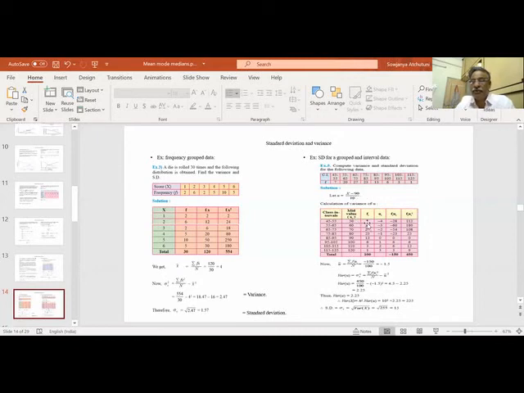By doing this, what I am getting for ui is minus 4, 3, 2, 1, 0, 2, 2. Now it is easy for me to do fi ui, and fi ui square. I made it easy. So sigma fi ui is minus 150. From which you get u bar equal to minus 150 by 100, that is minus 1.5.